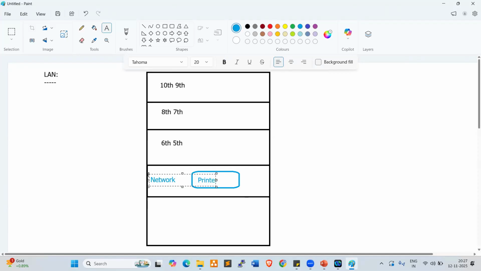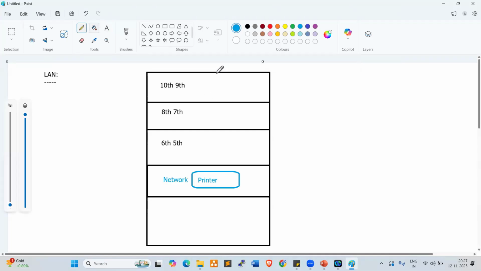We configure this printer as a network printer. Once we configure it as a network printer, anyone can access it from any floor. Once we print a document, the request will go through the LAN connectivity to the printer. So when we configure a network printer, what will happen?